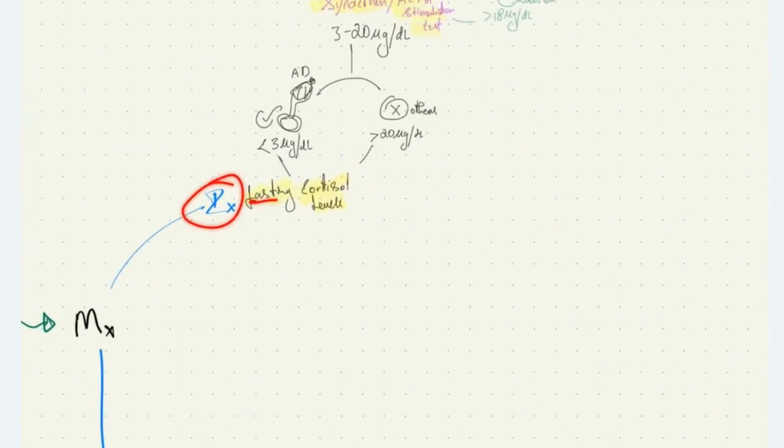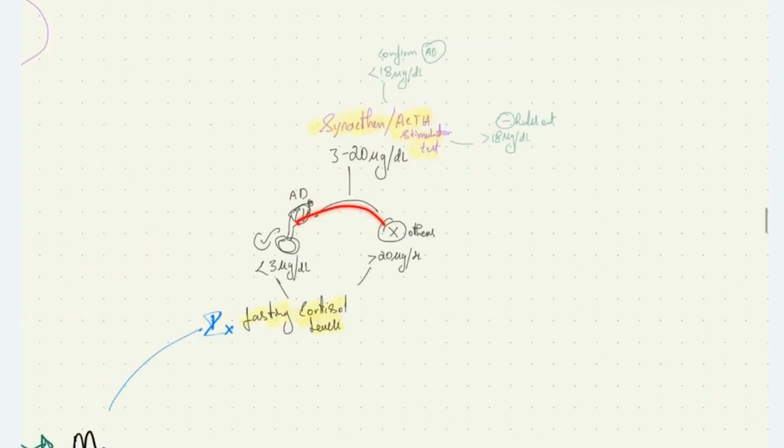How to investigate these patients? We estimate fasting cortisol levels. If it is less than 3 microgram per deciliter, we are happy. We diagnose Addison's disease. If it is more than 20 microgram per deciliter, it can't be Addison's disease. If it is between these two values, we do ACTH stimulation test. On ACTH stimulation test, if plasma cortisol level is less than 18 microgram per deciliter, we confirm Addison's disease. If it is more than 18 microgram per deciliter, we rule out Addison's disease.